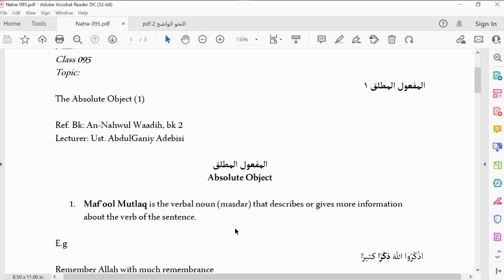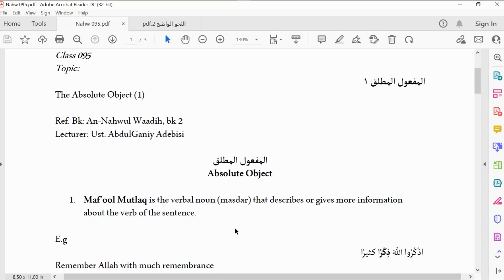Among the 5 maf'ul, maf'ul mutlaq is one of the easiest to identify, because when you see a word taking nasb, you quickly go back and check its verb. You can see it with its verb and the corresponding letters, so that is very easy. That is what maf'ul mutlaq is. So let us quickly go to the notes.